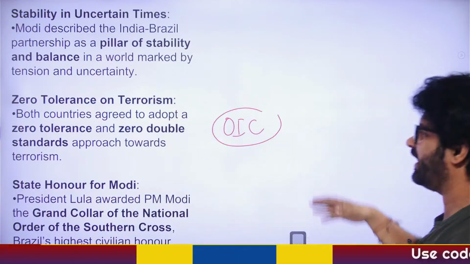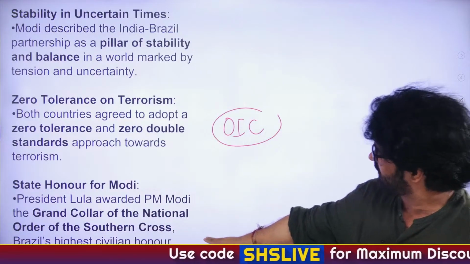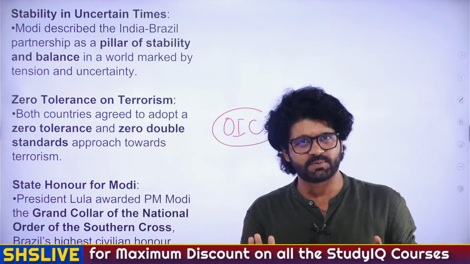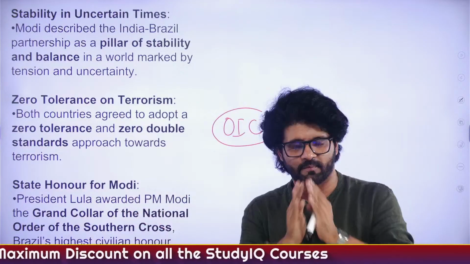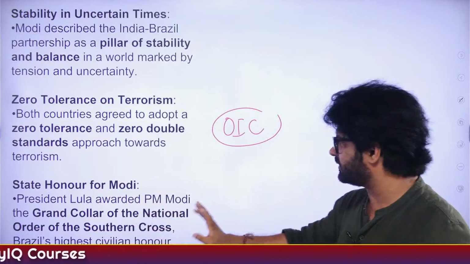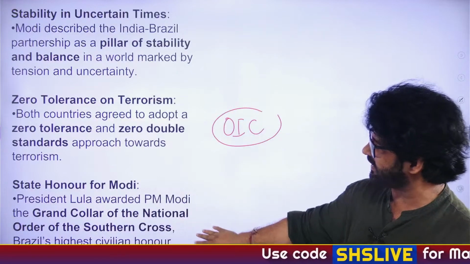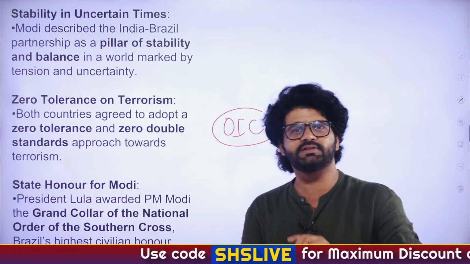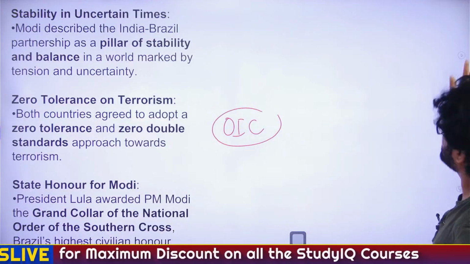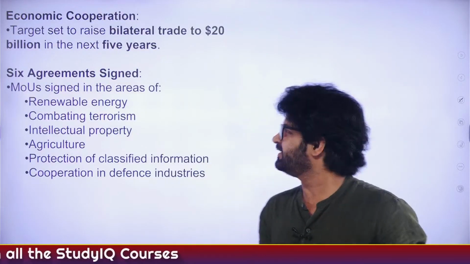State honor for Modi. Again, Modi sir has got the Grand Collar of the National Order of the Southern Cross. Oh my God. Again, not that important from a UPSC perspective. They don't ask these things. God forbid from next year, they can start. They are very unpredictable. Up until now, they have not asked these kinds of things, like Grand Collar of the National Order of the Southern Cross is an award of which country? But for other exams, this is actually important. Modi sir, I think, went to Trinidad and Tobago. There also he got a medal. So awesome.